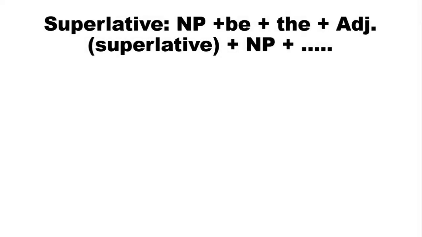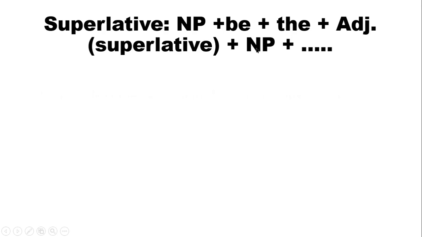So when we have this type of structure in our sentence having superlative form, you see NP plus be plus the adjective, superlative form, NP, and extension.